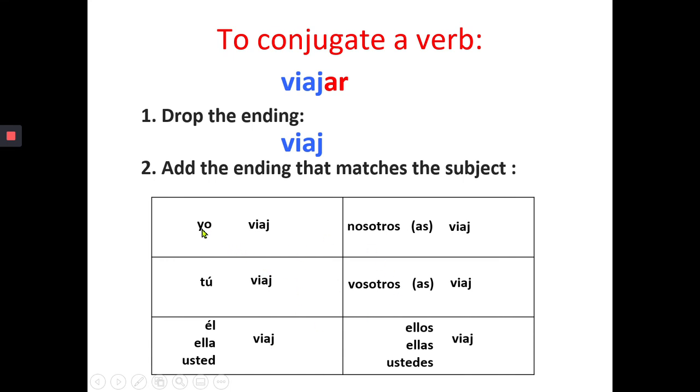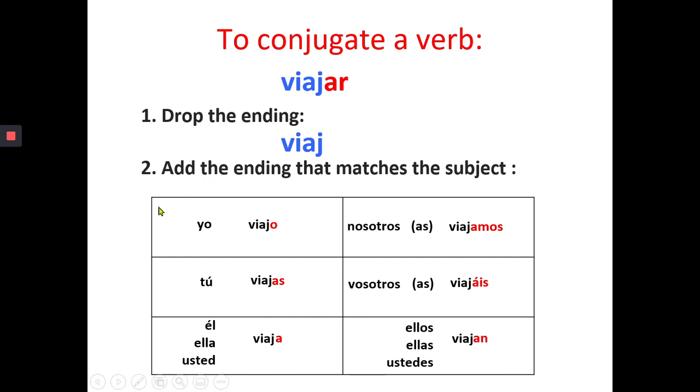So now I only have to find the ending that matches the yo, the ending that matches tú, right? So yo, we said that the ending is o. For tú is as. For él, ella, usted, a. For nosotros, nosotras, amos. For vosotros, vosotras, áis. And ellos, ellas, ustedes, an.